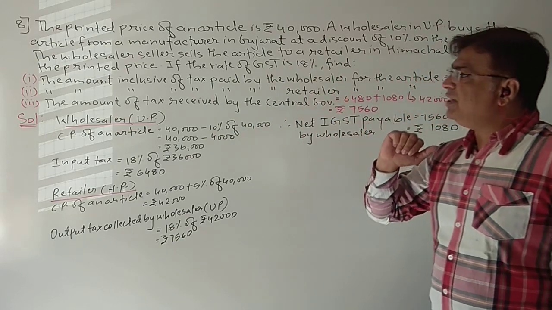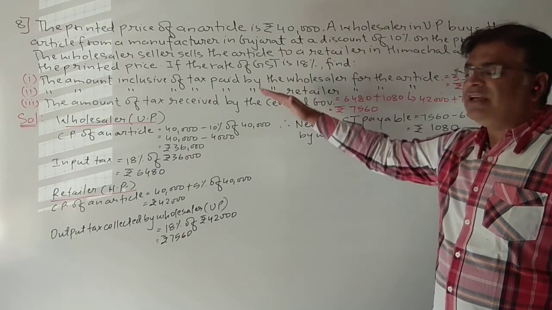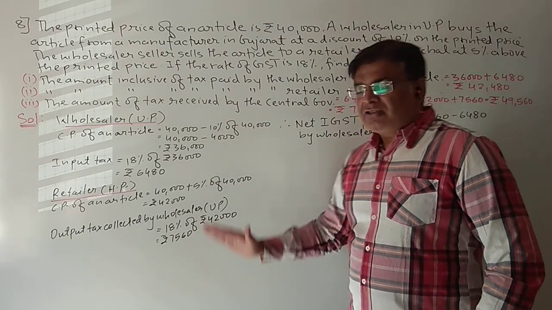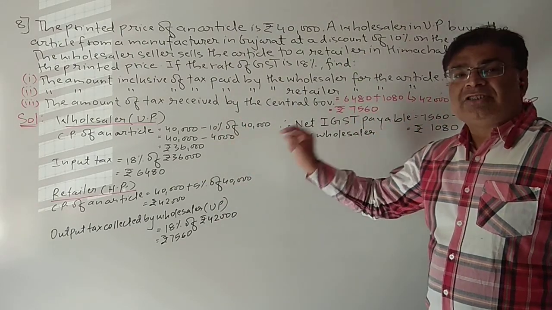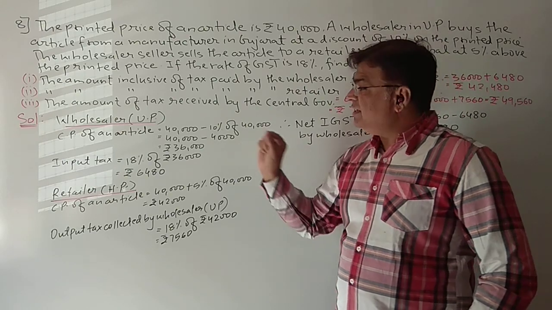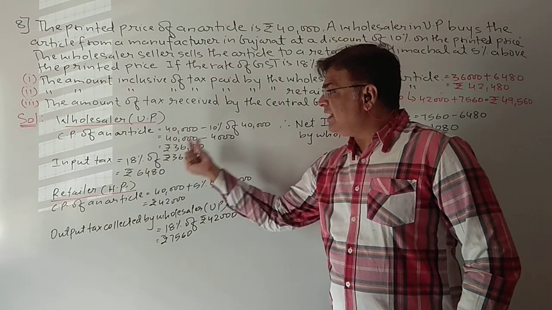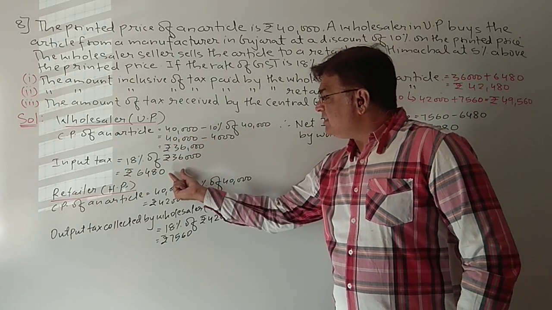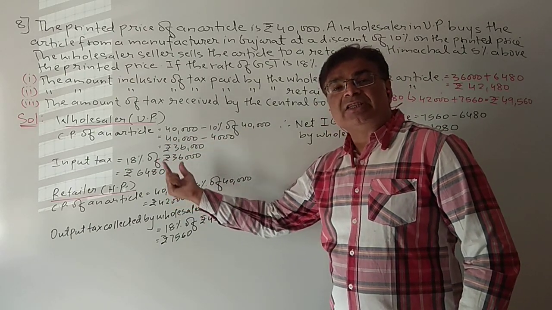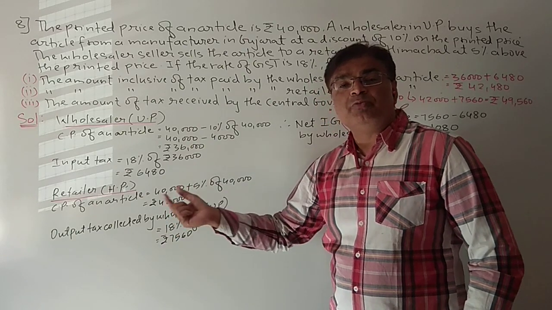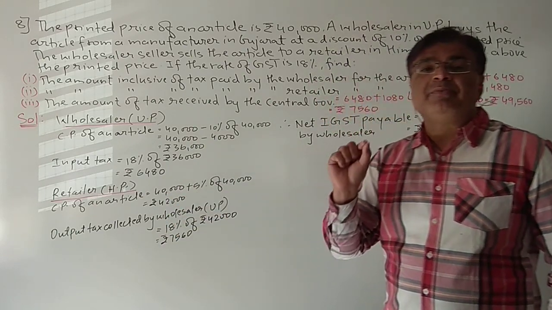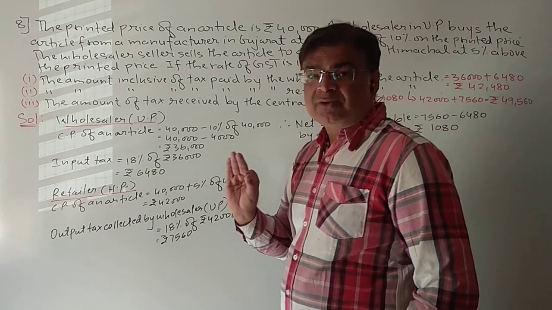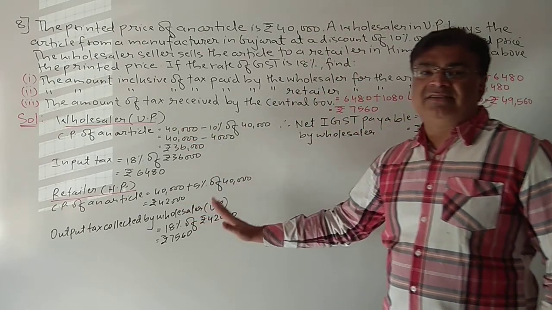Okay students, I hope that you have understood this sum. If you have not understood, please go through the sum once, go through all the steps. Students, the written part here is very important. Please take care, write each and every detail, explain everything: these calculations are for which thing, which tax it is, input tax for whom, output tax for whom. Please write very clearly so the paper checker can understand that you are clear with the concepts. So please write the statements.